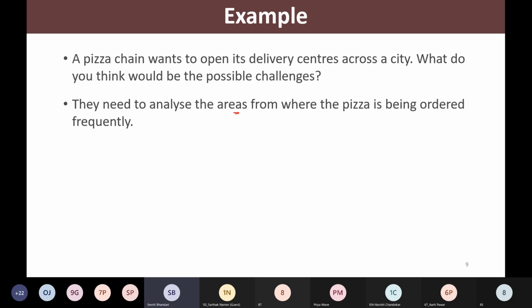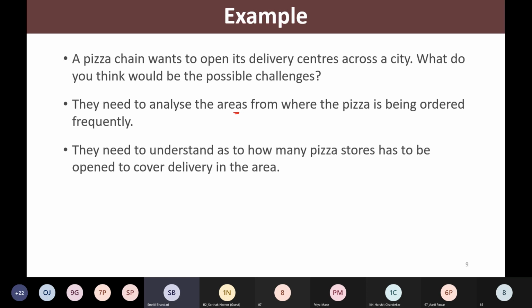right? What next they may think, they need to understand how many pizza stores have to be opened to cover the delivery in the area. So also they need to decide the number of stores that they can handle, right? So first thing, they will analyze the data and find out the areas from where the pizza is being ordered frequently.